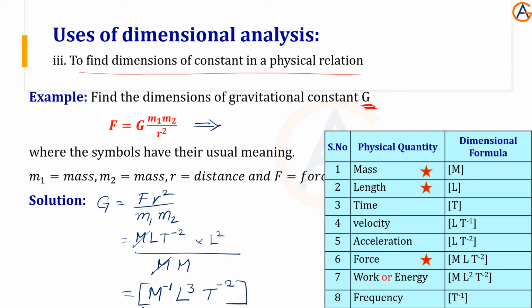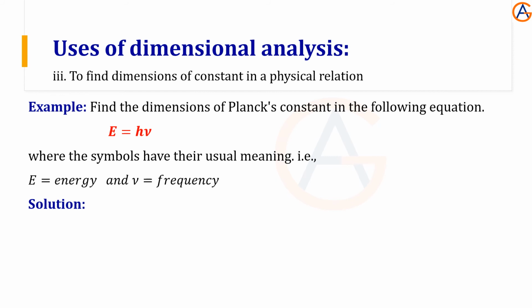Okay, next problem. Now find the dimensional formula for this constant, Planck's constant, E equal to h nu. Given this equation, we have to find the dimensional formula for h, where E is the energy and nu is the frequency. Nu is a Greek symbol. Let's rewrite the equation. We need h, so h equals E over nu, the frequency.